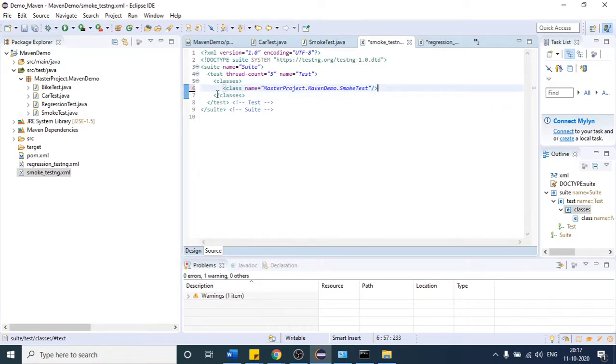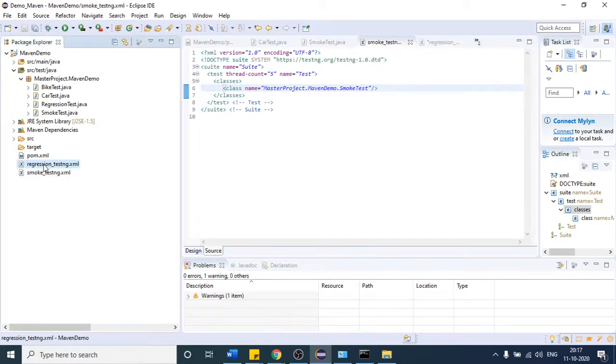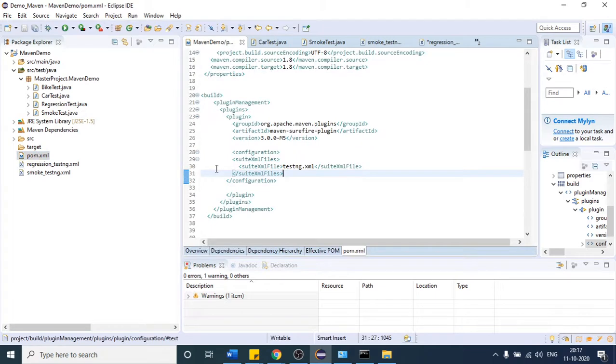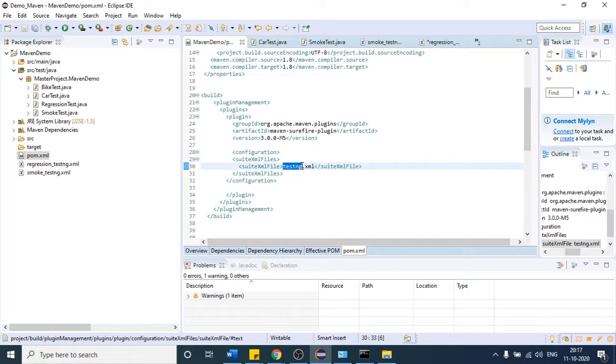So what is the client requirement? Understand here. The client will come to you and say I want to execute this testng XML because this testng XML has my regression test cases. So I just want to test the regression test cases. So the person who works on this will come to the pom.xml file and just rename this testng XML to the regression one. That way he will be able to trigger your regression test cases. So this is the name. Save it.